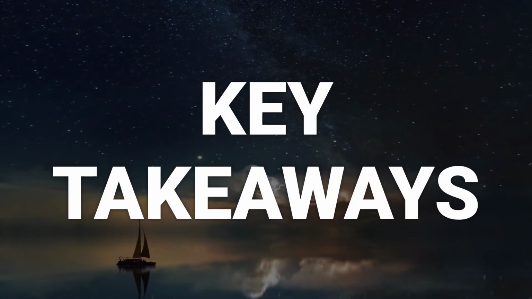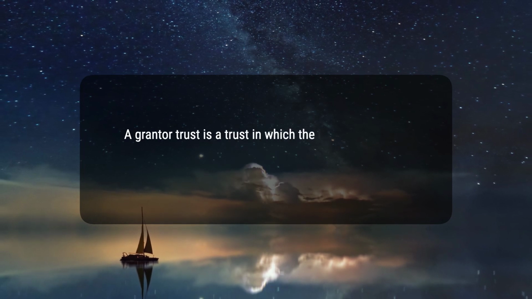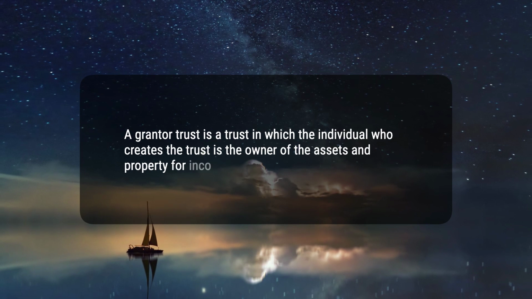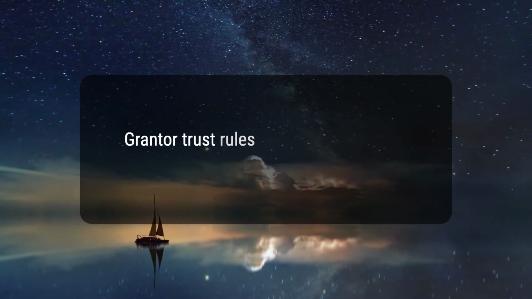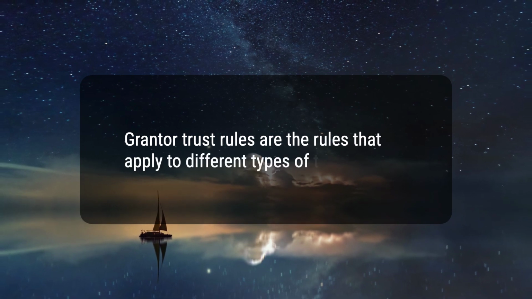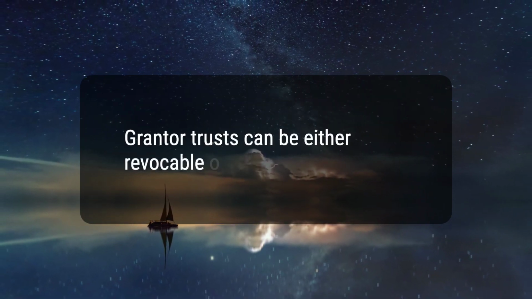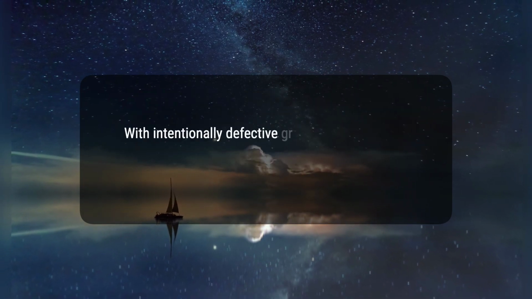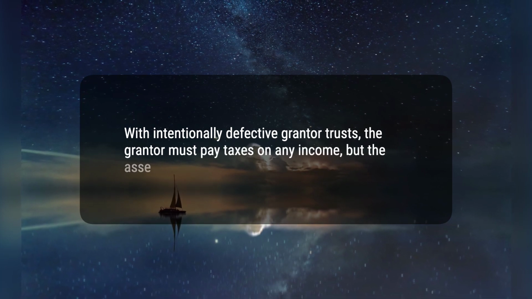Here are 4 key takeaways. 1. A grantor trust is a trust in which the individual who creates the trust is the owner of the assets and property for income and estate tax purposes. 2. Grantor trust rules are the rules that apply to different types of trusts. 3. Grantor trusts can be either revocable or irrevocable trusts. 4. With intentionally defective grantor trusts, the grantor must pay taxes on any income, but the assets are not part of the owner's estate.